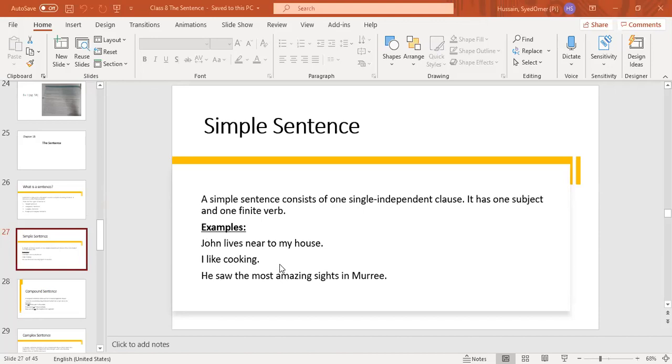But if I say, which I have given you yesterday, that was looking beautiful while I was plowing the fields. These clauses are not giving the complete meaning. So we call these clauses dependent clauses or subordinate clauses. Okay? Yes, Fatma.